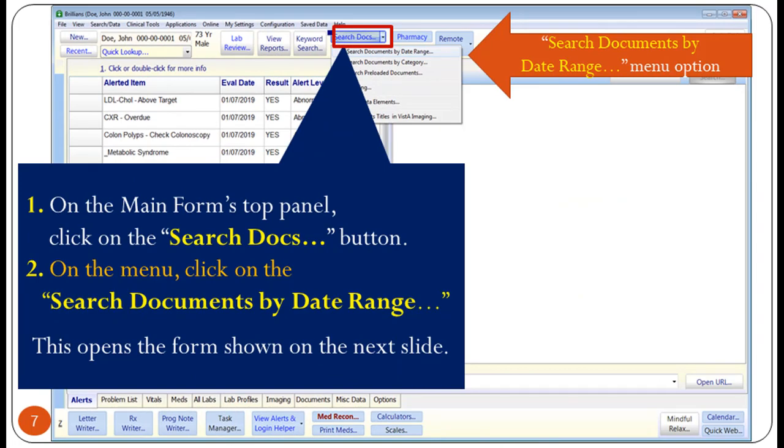Like most features and tools in Brillians, the search documents by date range functionality discussed in this training video is displayed on a dedicated form. To open this form, please do the following. 1. On the main form stop panel, click on the Search Docs button. This opens a menu under the button. 2. On the menu, click on the Search Documents by Date Range, as shown in the image. This opens the form shown on the next slide.